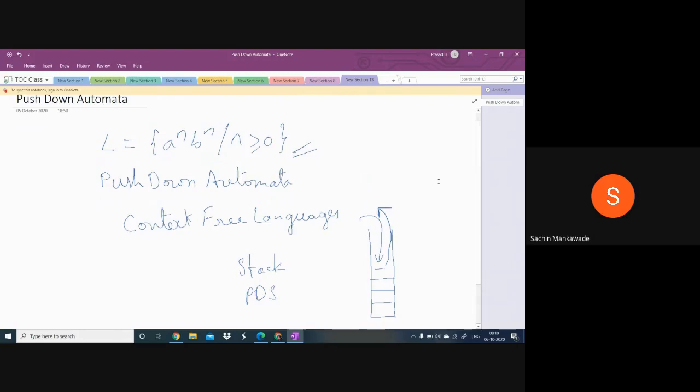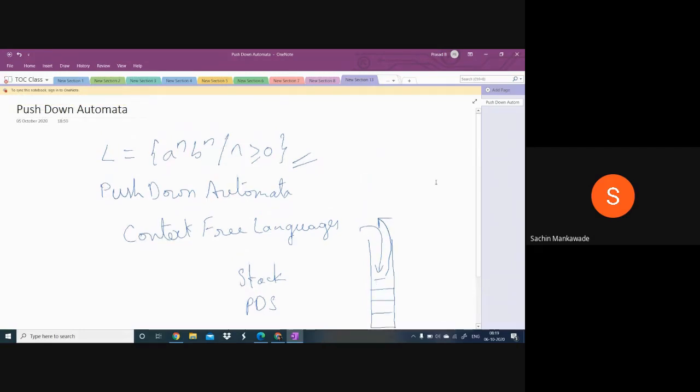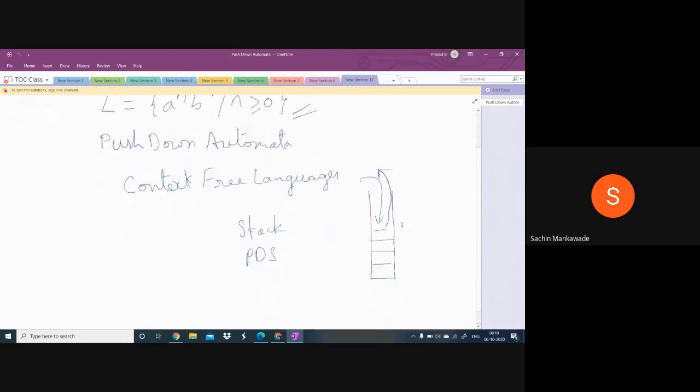PDA is used to accept context free languages. Next line.